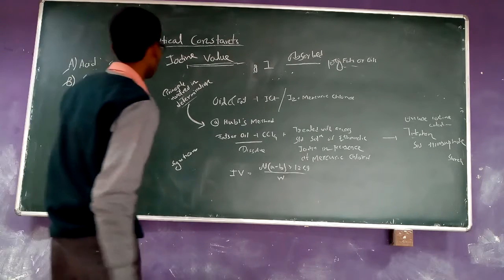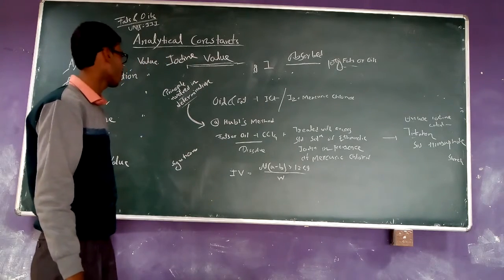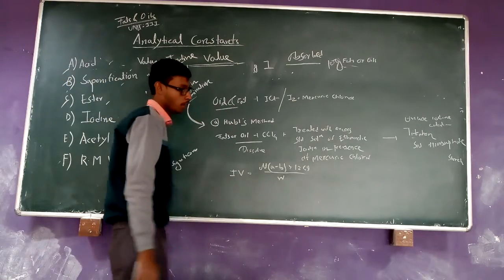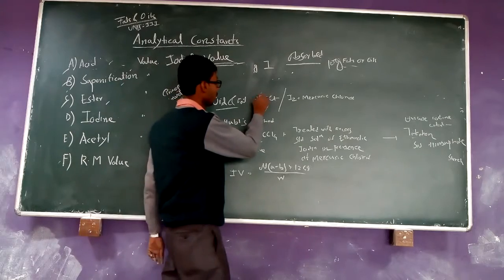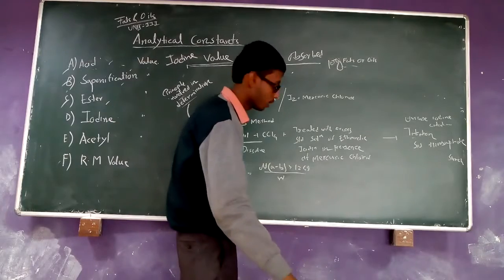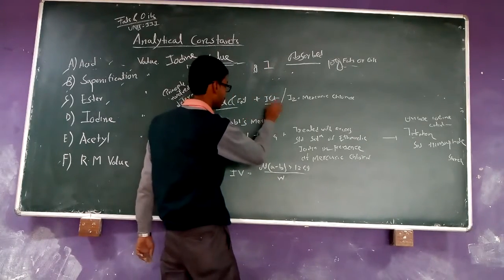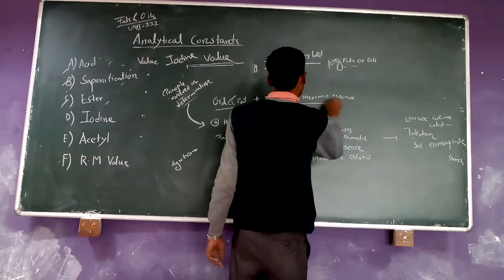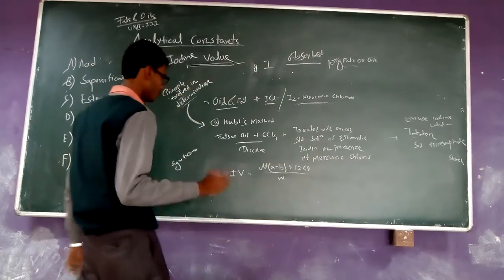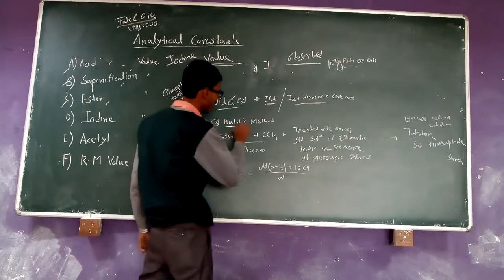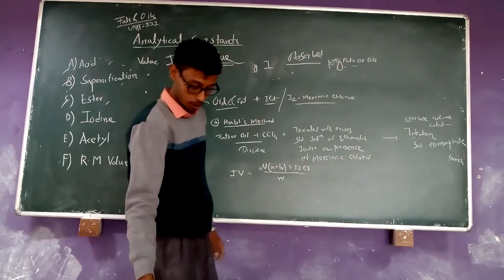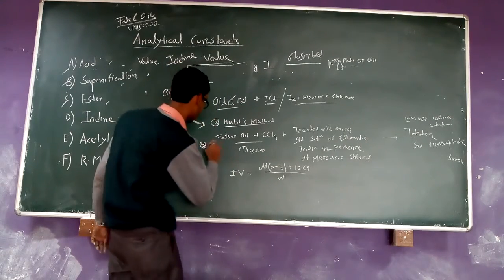So, what is the principle involved in the determination of the iodine value? First, we take the oil or fat and it reacts with iodine monochloride or ethanolic iodine with mercury chloride. That is two different processes, and I will describe further. That is the main principle involved in the iodine value. Two processes are available: one is Hanus's method, and the second method is the Wijs method.